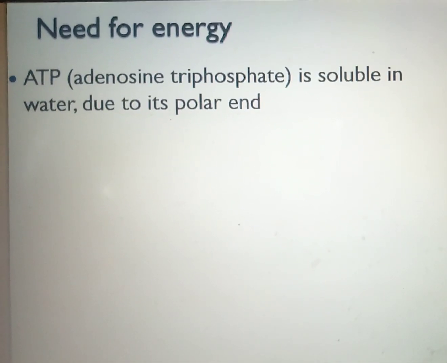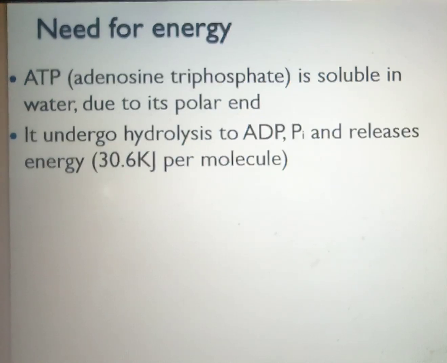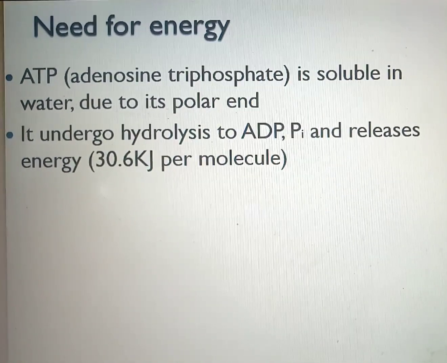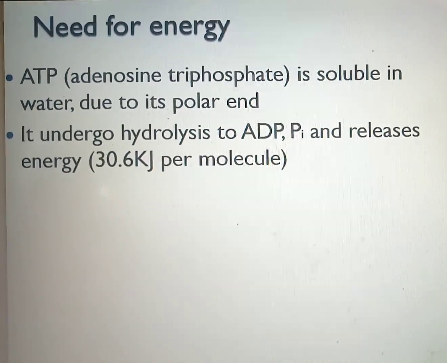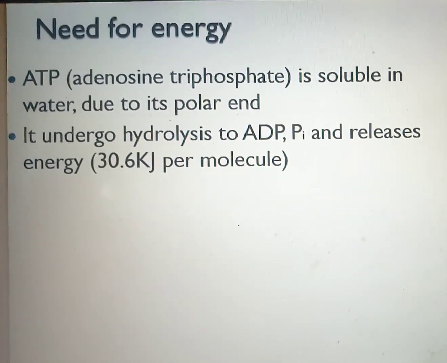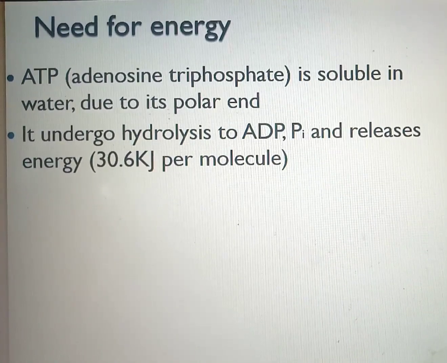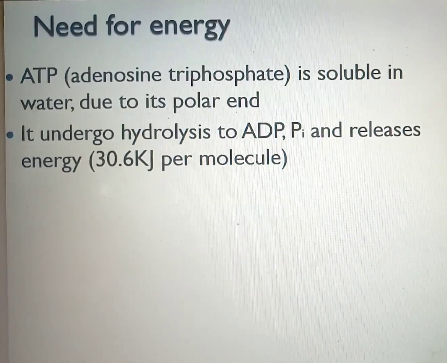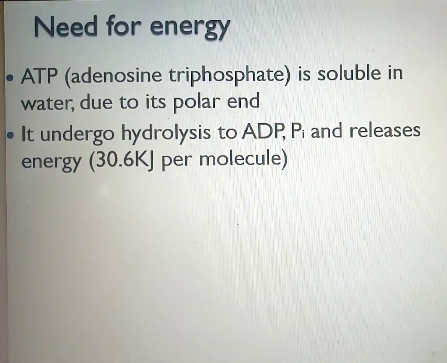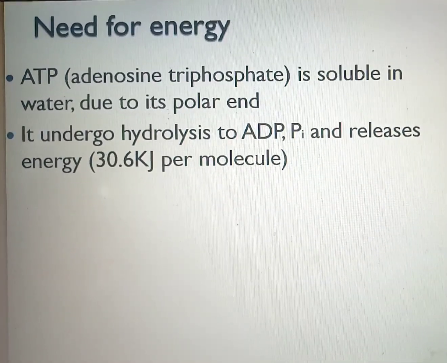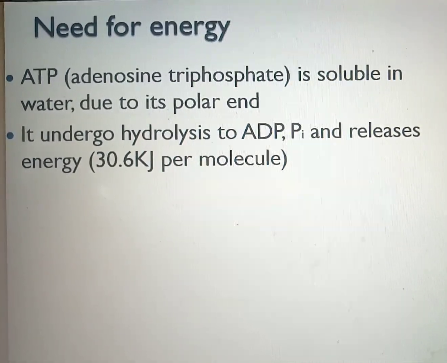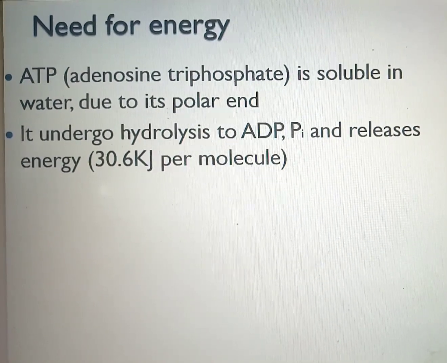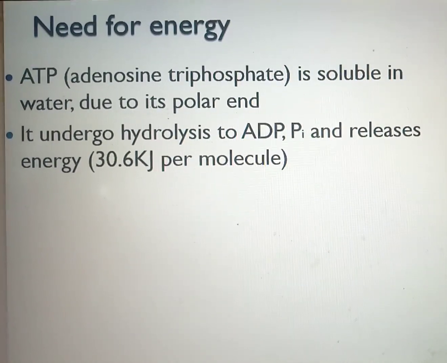The phosphate groups are the ones that carry the negative charge, and because it is polar, meaning it has a positive end and a negative end, it can dissolve in water and undergo hydrolysis. Once ATP undergoes hydrolysis, that means ATP is broken down, it will give you ADP and Pi. The energy released during that process is the one that we use to carry out our daily activity.